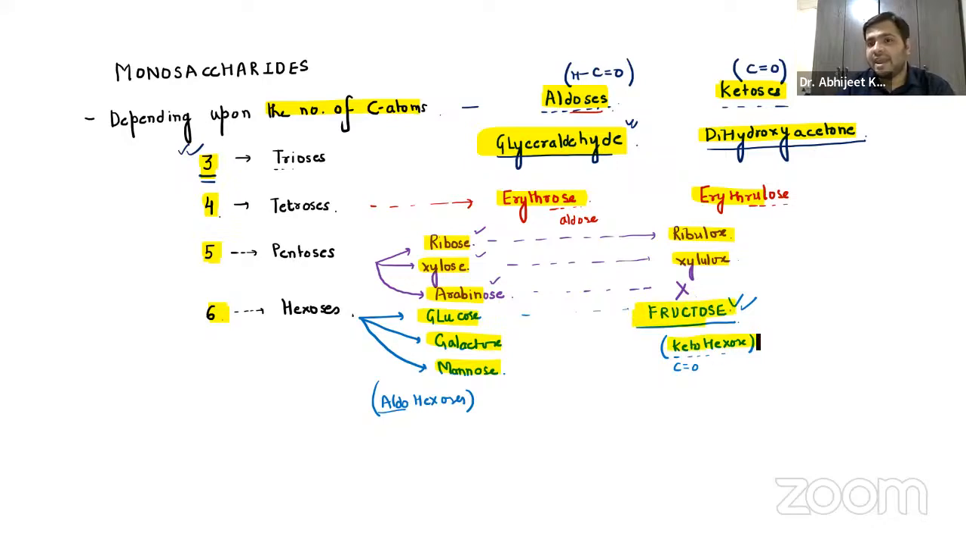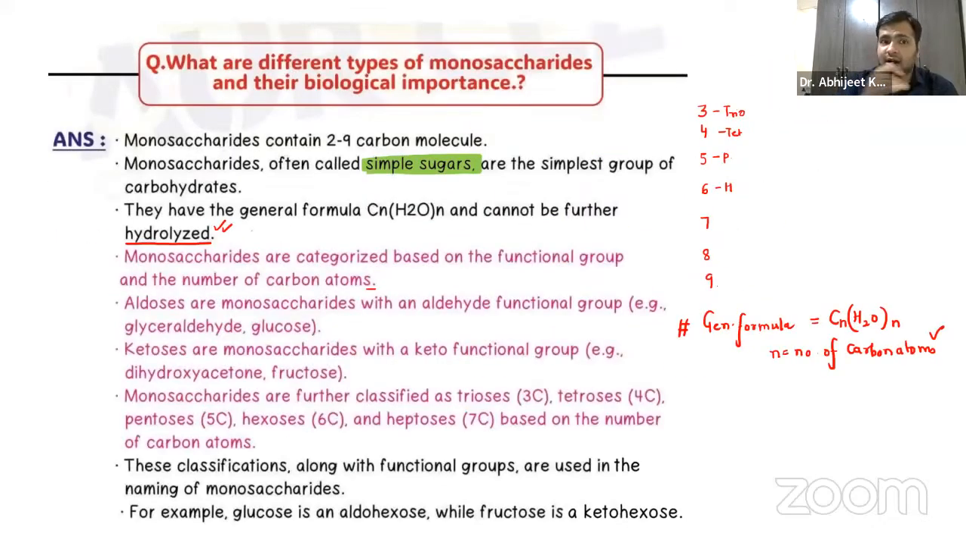That is a keto hexose, right? The keto group is present at the second carbon. The aldehyde group is present at the first carbon. So that is what is written over here. Yes, they are monosaccharides with the aldehyde functional group or the keto functional group. Aldehyde, we have already discussed glyceraldehyde.